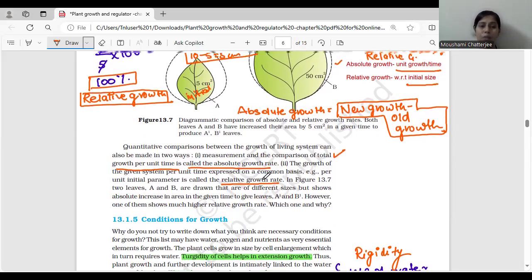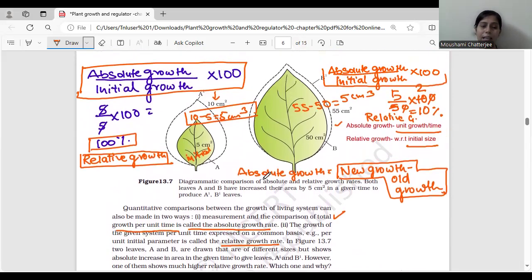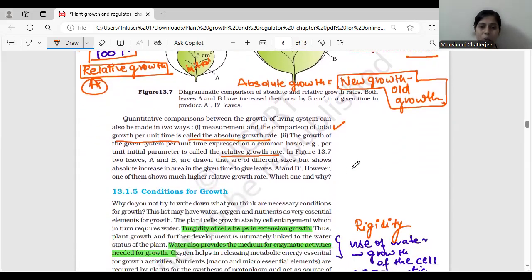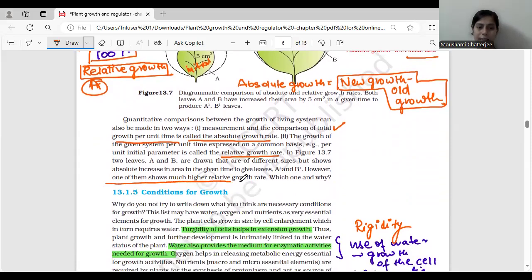A is going to show the higher relative growth rate, 100%, while the relative growth is a little lesser in the case of leaf B, which is only 10%. This is what was asked in the last question.